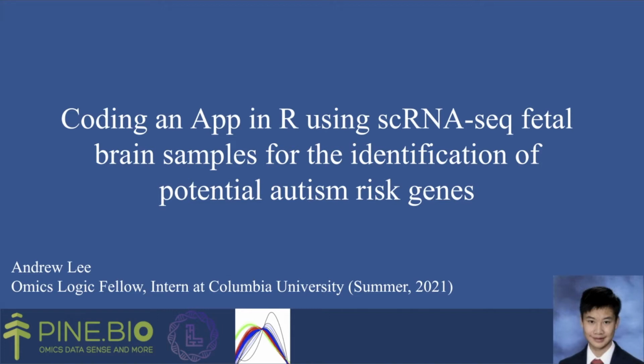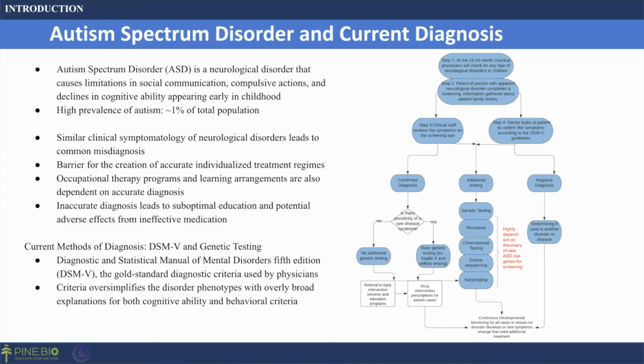My project is coding an app in R using single-cell RNA-seq fetal brain samples for the identification of potential autism risk genes. Autism is a neurological condition that causes limitations in social communication, repetitive and compulsive actions, and also declines in cognitive ability. There is a high prevalence of autism, as around 1% of the total population has this condition.